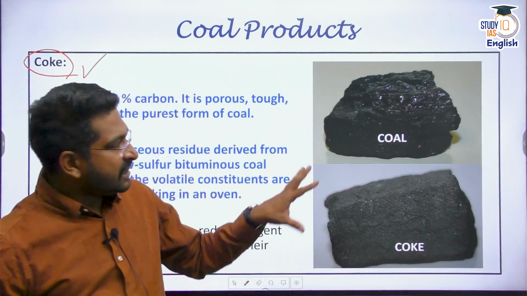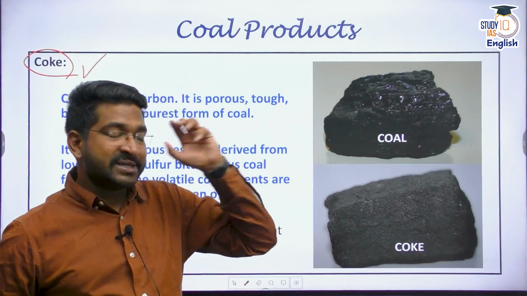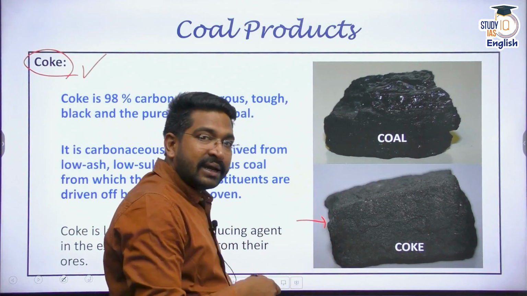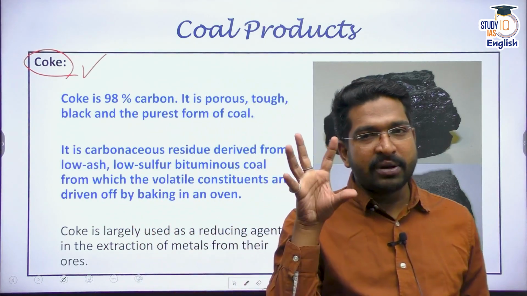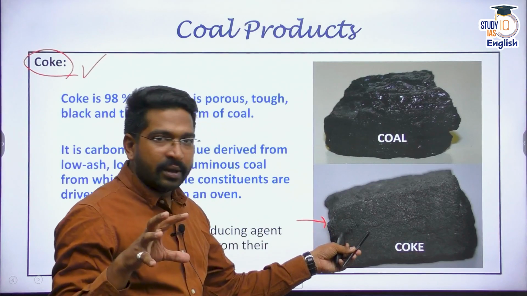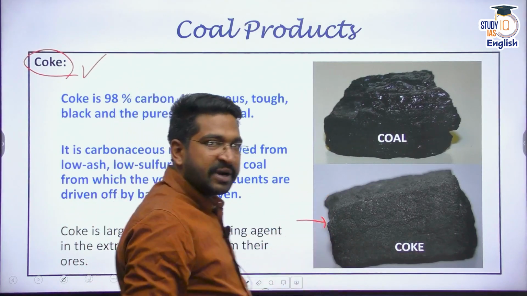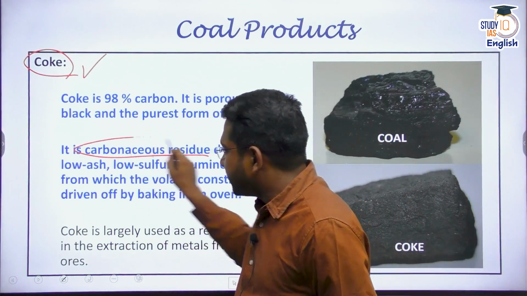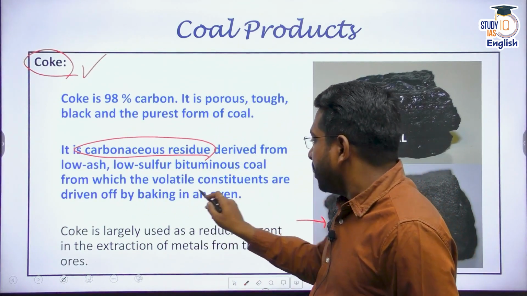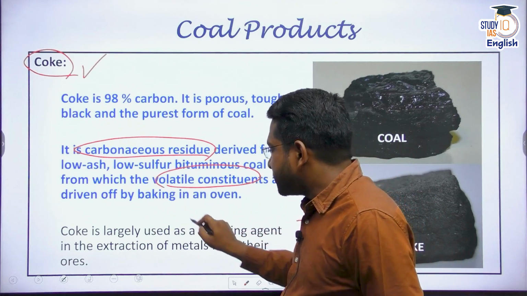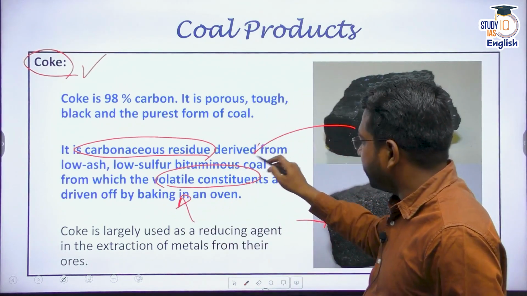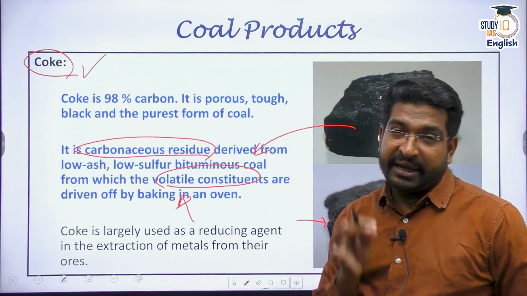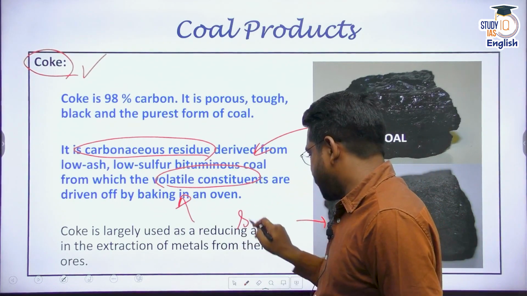Coal looks a little shiny because it has impurities, moisture, etc. But once the moisture is removed, coke looks like a cake. I wouldn't say spongy cake, but it looks more like a porous cake. You can see the pores in this particular picture. So what is coke? Coke is the carbonaceous residue derived after burning off the volatile constituents. We simply bake this coal in an oven and we get coke. And this coke is extremely useful for us in many industries, especially the steel industry.